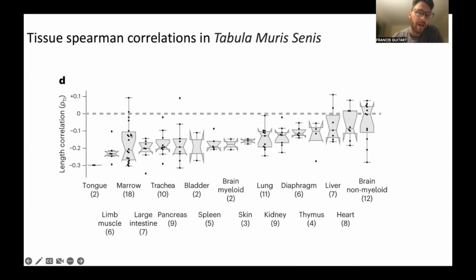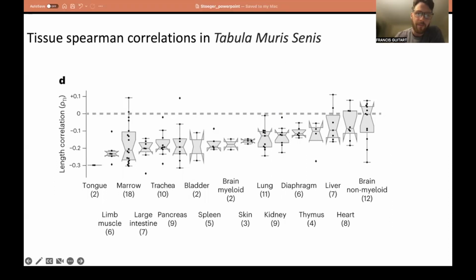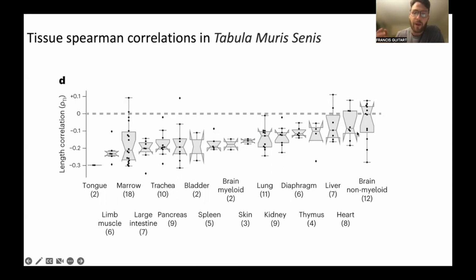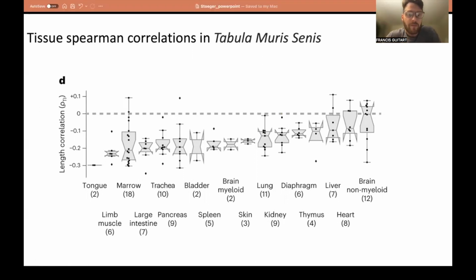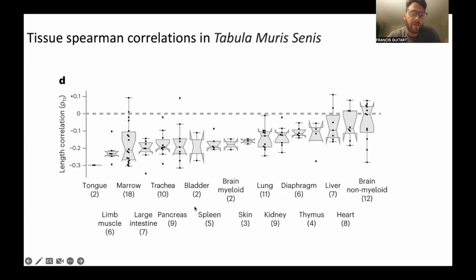And they have a different count of pairwise comparisons for the different tissues from this Tabula Muris Senis project. And we're seeing that all of the tissues in this plot, at least except for the brain non-myeloid, which I believe are neurons, have this profile of reduced expression of longer transcripts, but they all seem to fall within a distribution that is comparable. So there weren't any exceptionally decreased expression profiles of these tissues, suggesting that they all fall within a similar range.